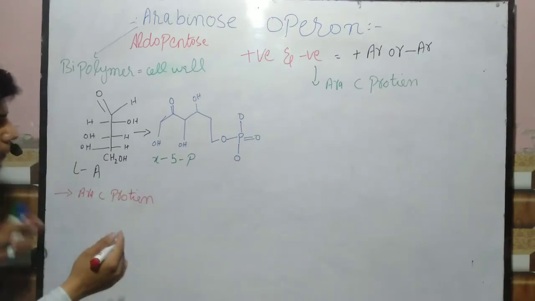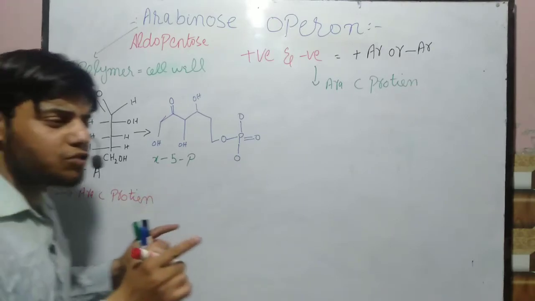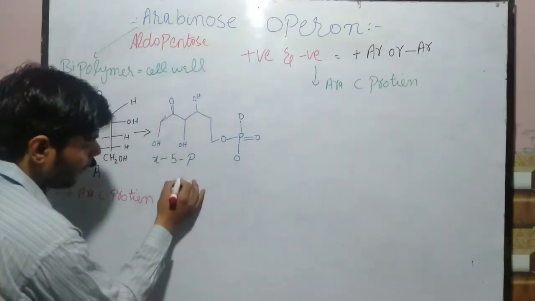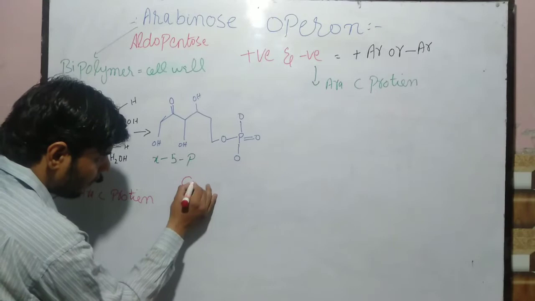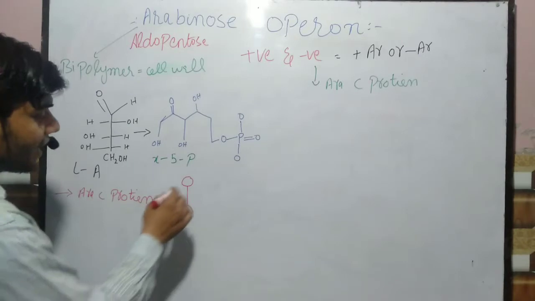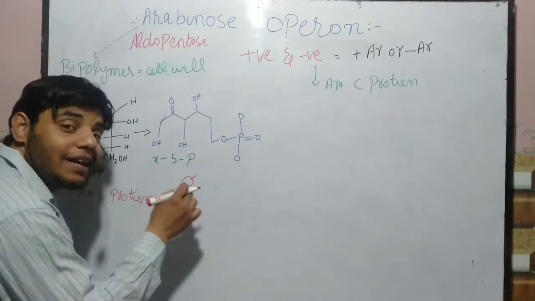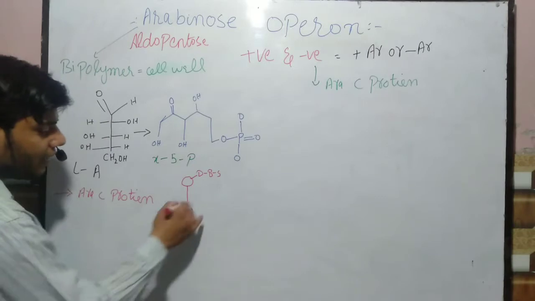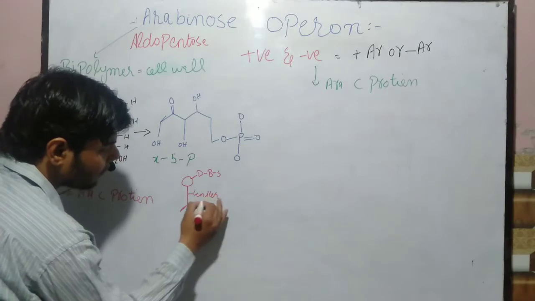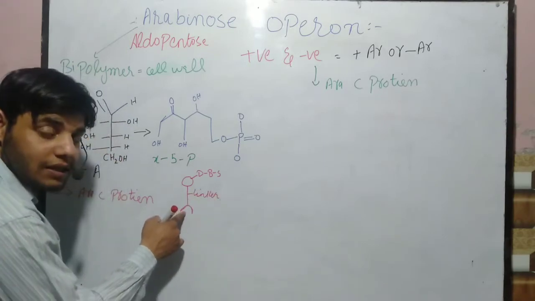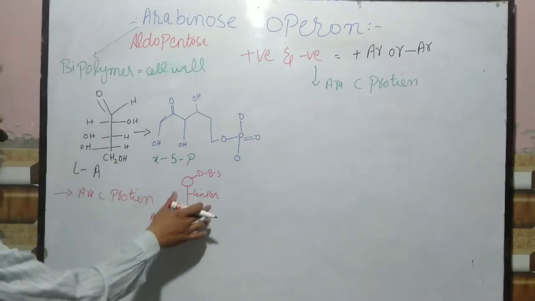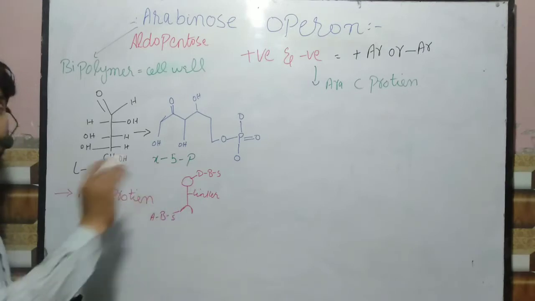Now how will the Ara C protein look? The Ara C protein actually has three main parts. We have the first part, let me draw. This is the first part and this is the second part. Remember guys, this first part is the DNA binding site. This second part, as you can see, is the linker. And this third part is the Arabinose binding site. So this is the structure of the Ara C protein.